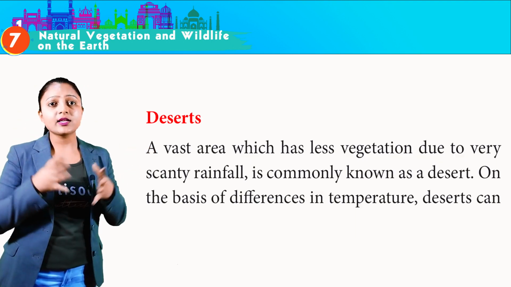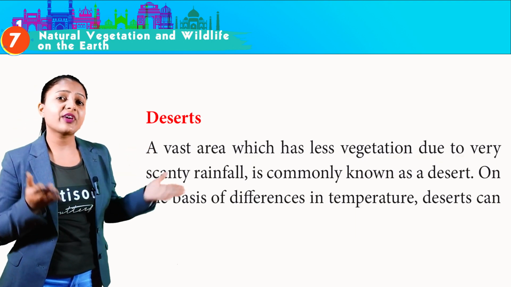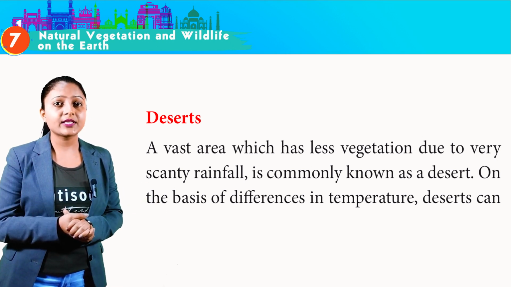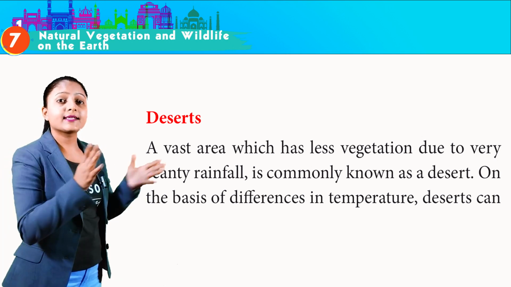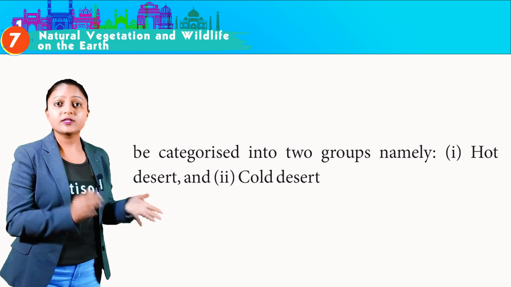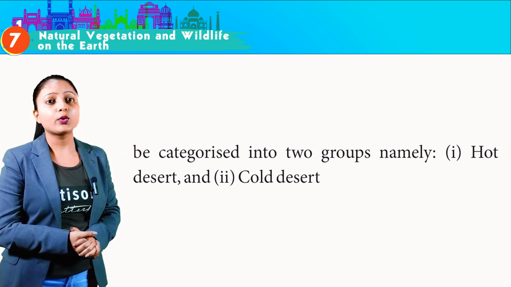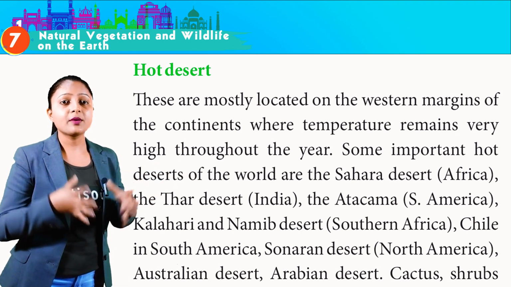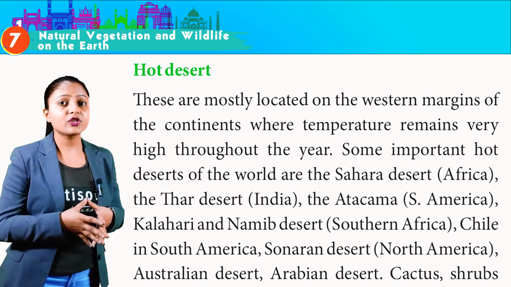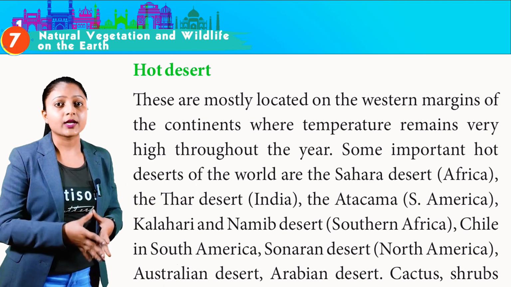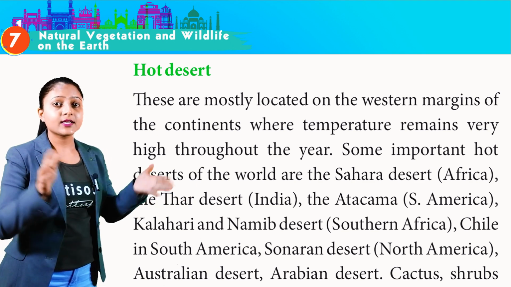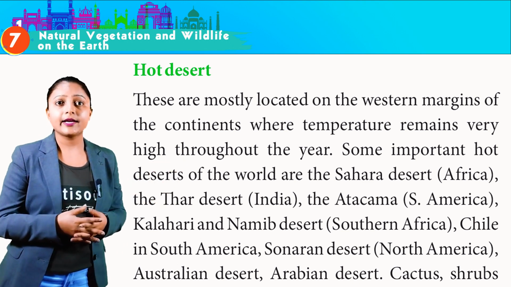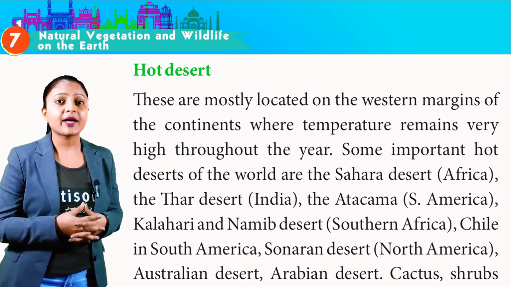Deserts. A vast area which has less vegetation due to very scanty rainfall is commonly known as desert. On the basis of differences in temperature, deserts can be categorized into two groups, namely hot desert and cold desert. Hot desert. These are mostly located on the western margins of the continents where temperature remains very high throughout the year.